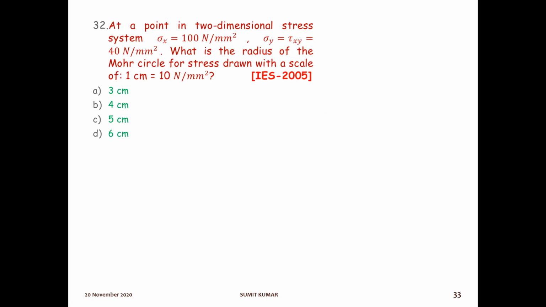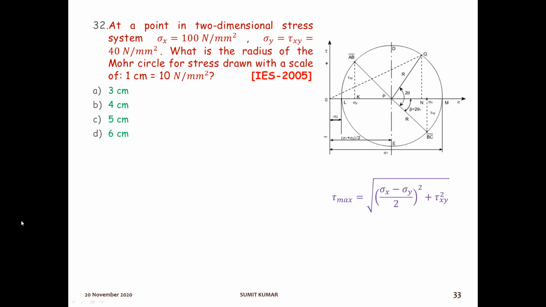The next question is, at a point in a two-dimensional stress system, sigma x, sigma y and tau xy is given. What is the radius of the Mohr circle? Radius of the Mohr circle is the maximum shear stress. And the formula for maximum shear stress is this one. So, tau max is equal to, these are the formula. Sigma x is given 100.